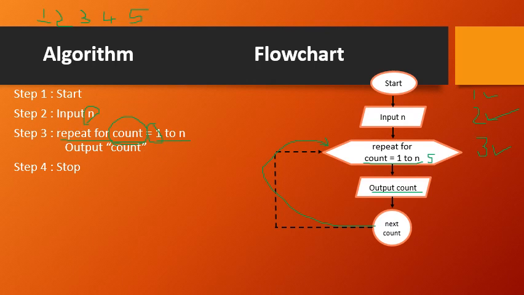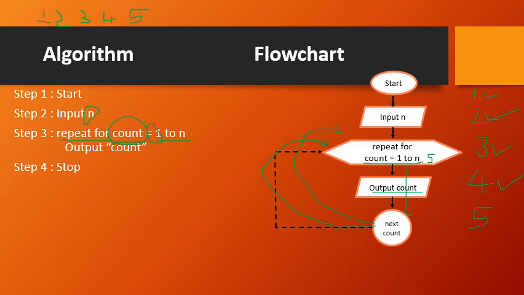The next step is next count. So the next count is 4. Then again come back and check the repeat for statement. Count should have a value between 1 to 5. The present value of count is 4. Yes, 4 is among the values between 1 to 5, that is, the condition is true. So you display the count value again. Then again go to the next count. The value of the next count will be 5.